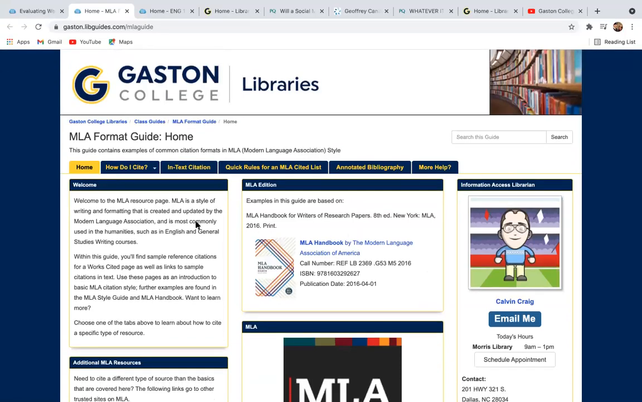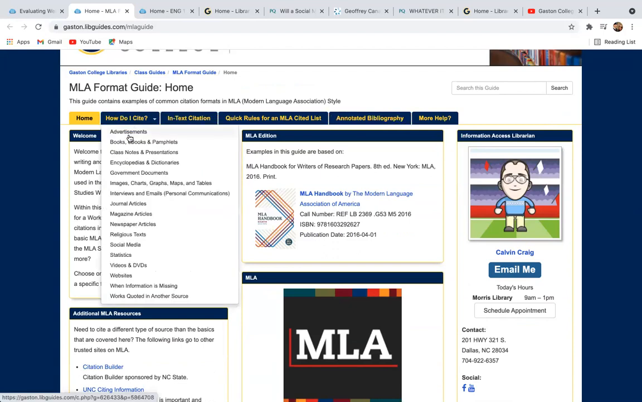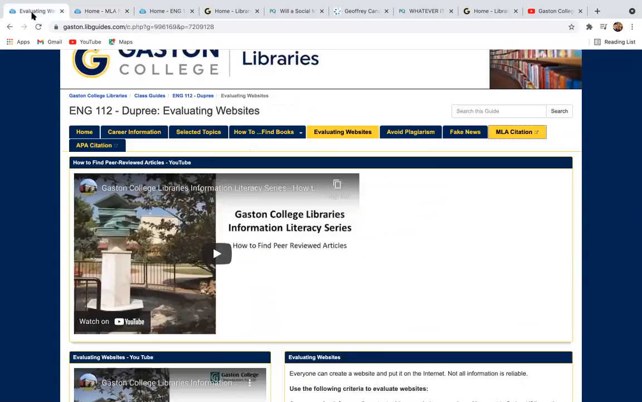If you want to find things about citation, you can go to MLA citation, and it goes over some quick rules, shows you things about annotated bibliographies, which is what we're going to be doing for this first essay. How do I cite? It shows you how to cite various texts right there, and even goes over in-text citation, which we'll be building on in a couple weeks.